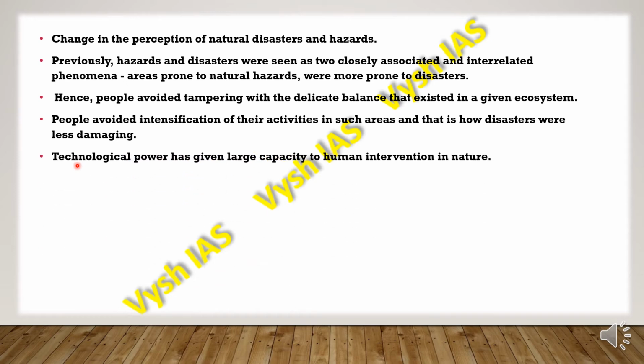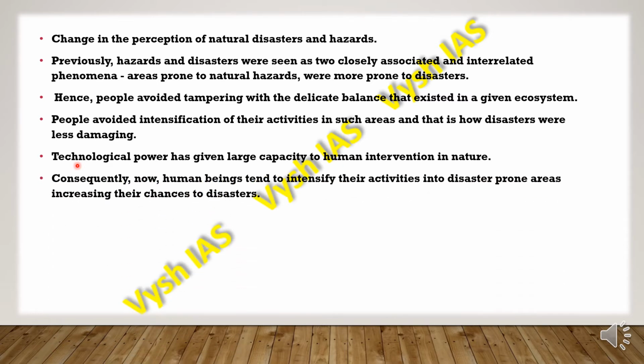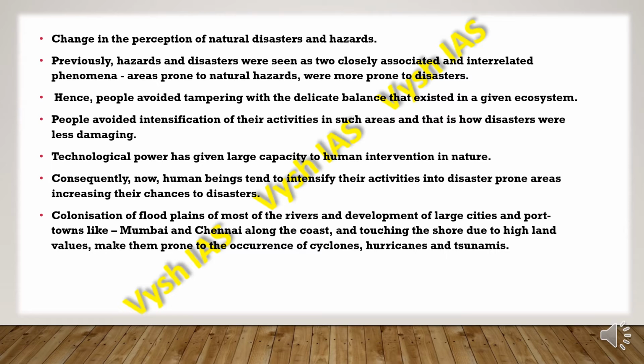So people avoided intensification of their activities in such areas, and that is how disasters were less damaging. But recently, technological power has given a large capacity to human beings to intervene in nature. So when this interference of human activity takes place, that is when things get worse. Now human beings tend to intensify their activities in disaster prone areas, increasing their chances of disasters.